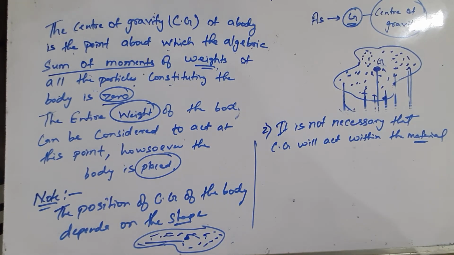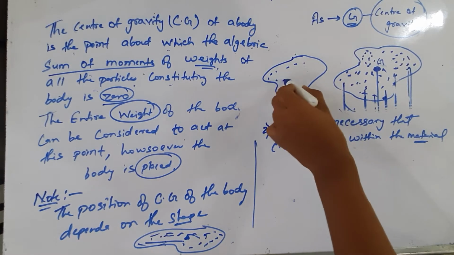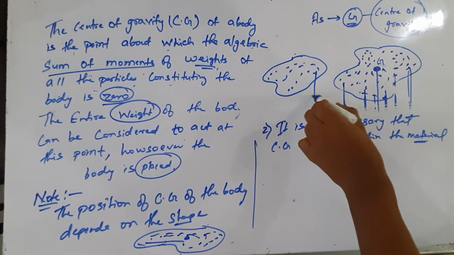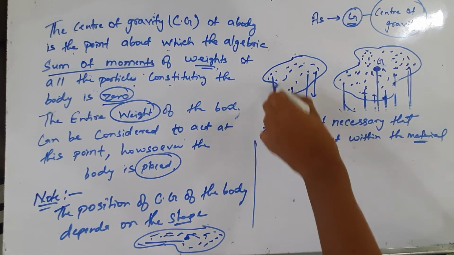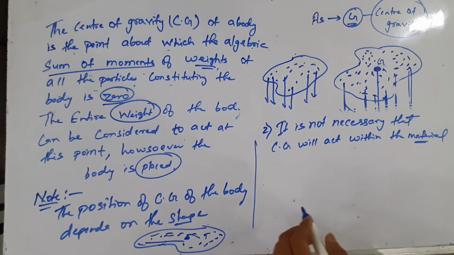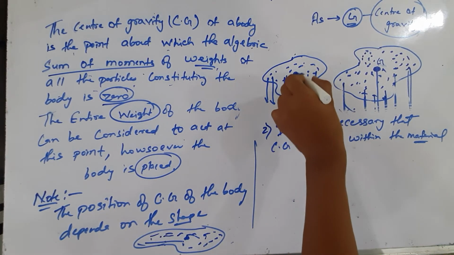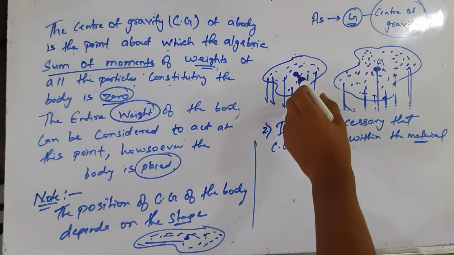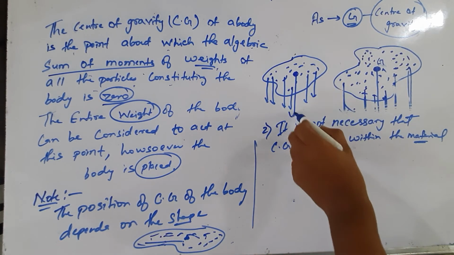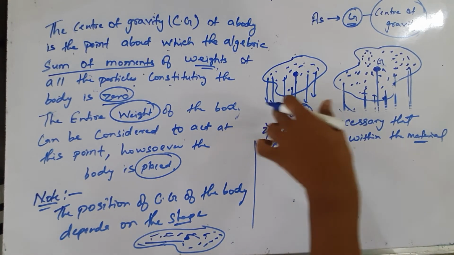So now with the concept of center of gravity, we have come to the conclusion that we have considered that there is a body, and since the body is having many particles, there are a large number of weights acting through each particle. But with the center of gravity, we concluded that we can consider a point where the center of gravity acts, that is the center of attraction, that is W, which is a weight equal to the sum of all the weights.